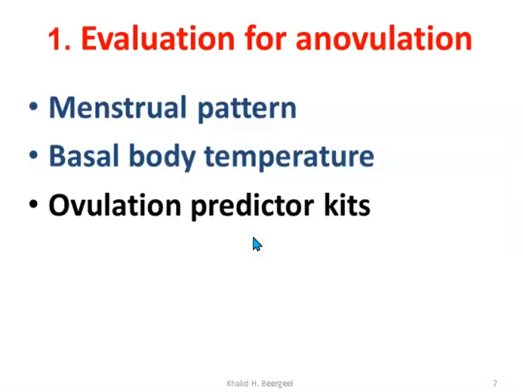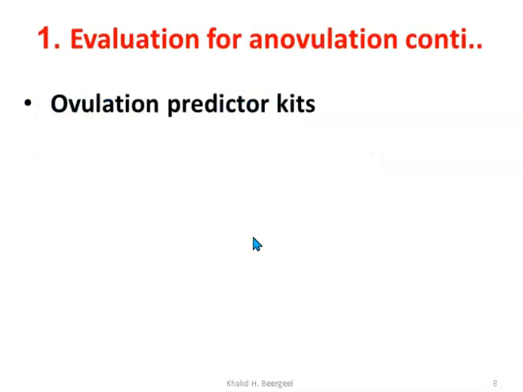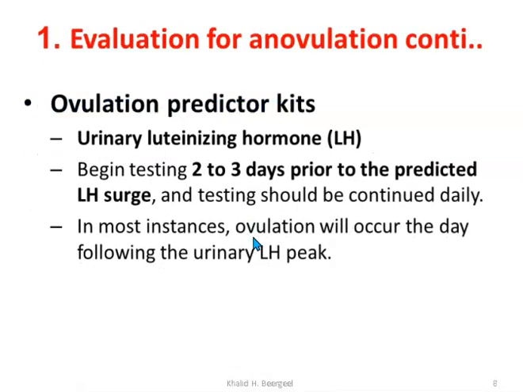The other thing we can use is the ovulation prediction kit, which uses urine to test for urinary luteinizing hormone. This test checks the LH hormone from the urine. The test begins 2 to 3 days before the predicted LH surge, because first we should predict the ovulation.